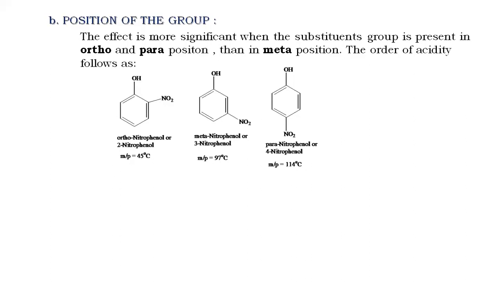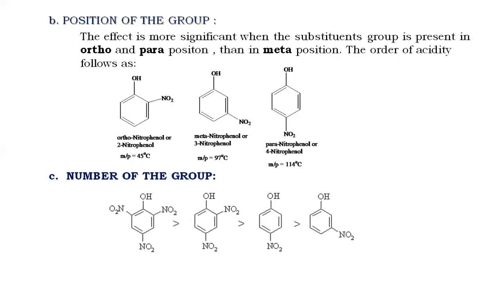Para is away from the functional group. Ortho and para are more acidic than meta because phenol is ortho and para directing. All the electron density is present on either the ortho position or the para position. Meta-nitrophenol, a meta-substituted phenol, will be less acidic.